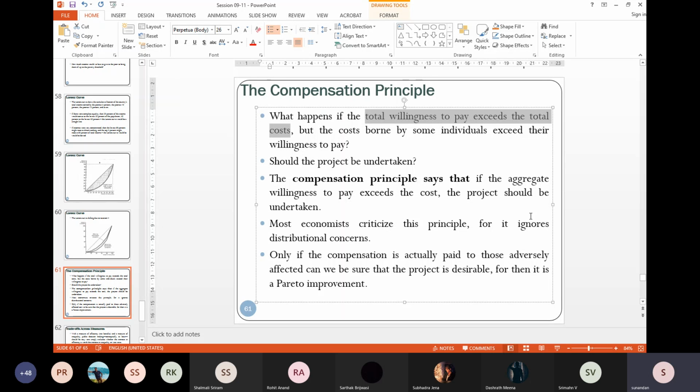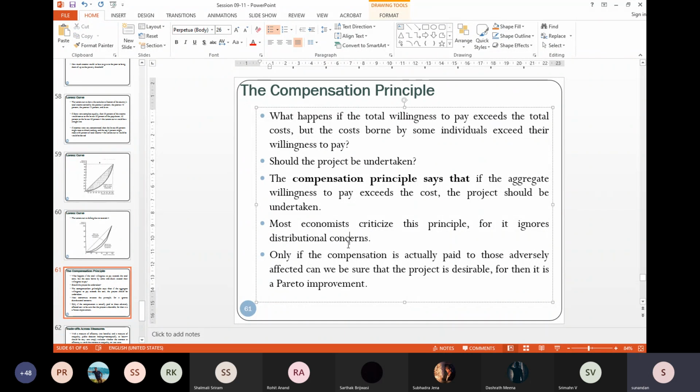People can see the cost as well. If this happens, which means aggregate benefit is more than aggregate cost, you can compensate those who are adversely affected. So it is potentially a Pareto improvement.